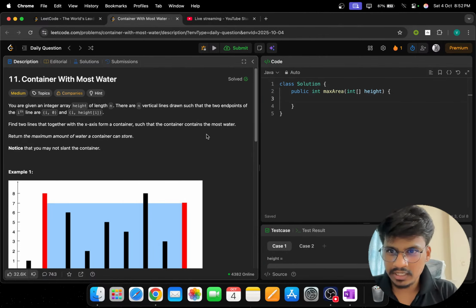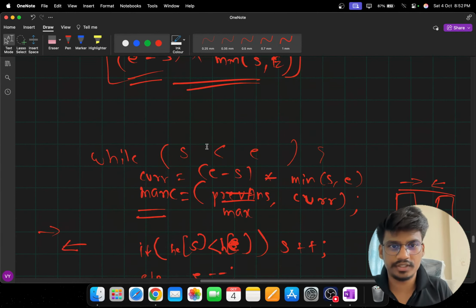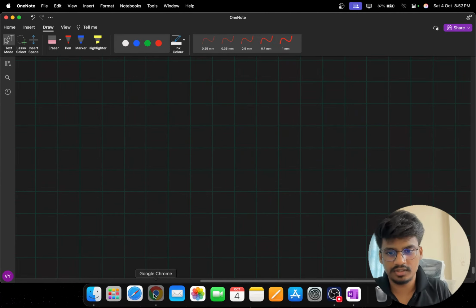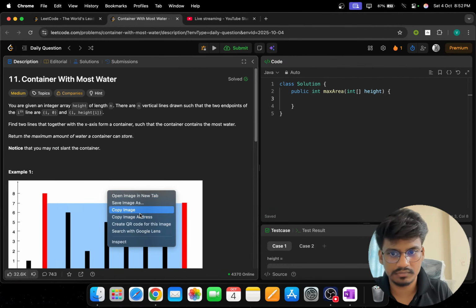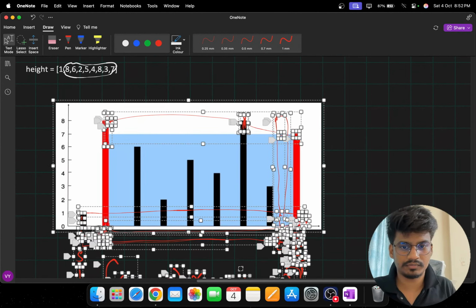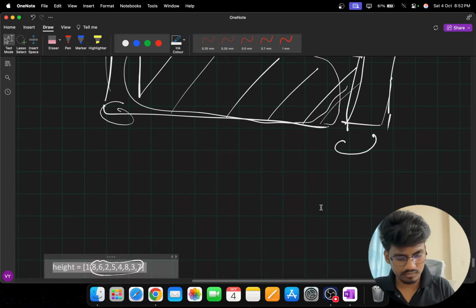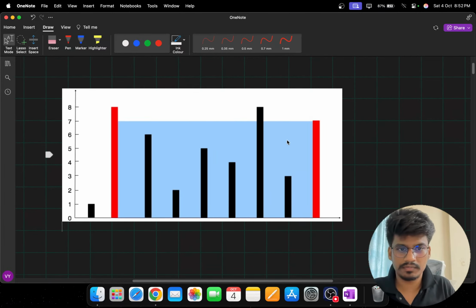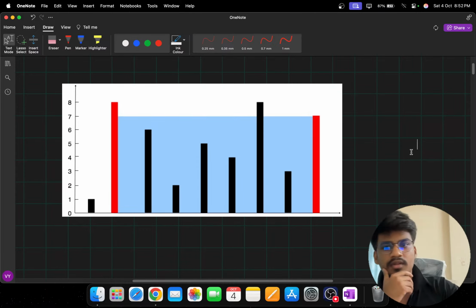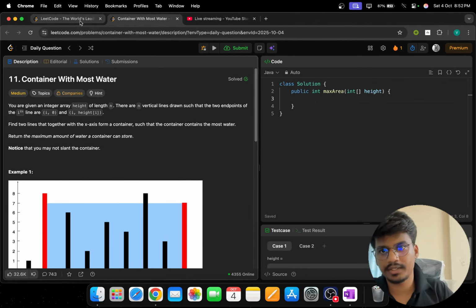So the problem is container with most water. Let's erase this, paste this image into our OneNote, and delete the other stuff. So what should we do? How can we get the answer for this? Has anyone done the problem of the day today? Let's close this.